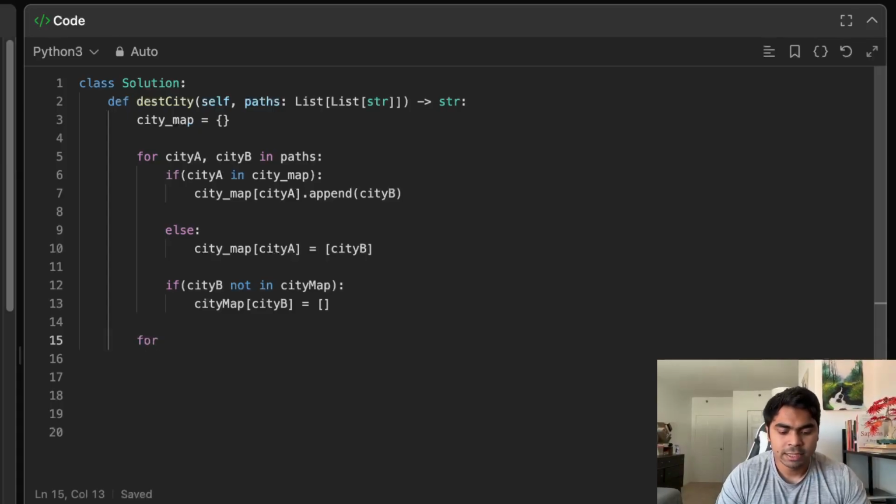Now it's all about visiting the keys and values.